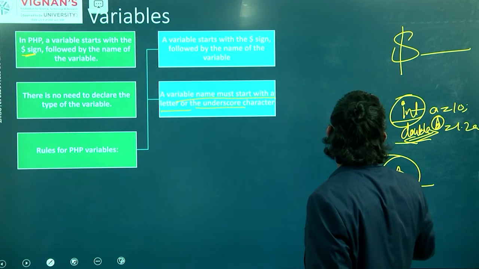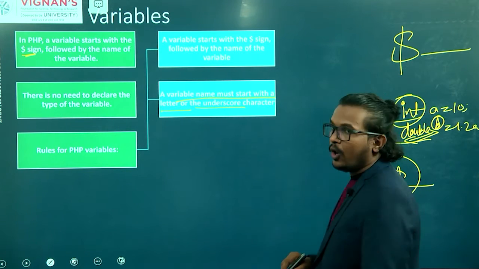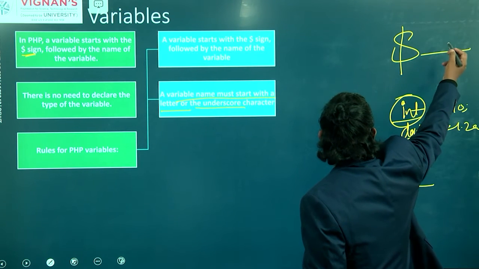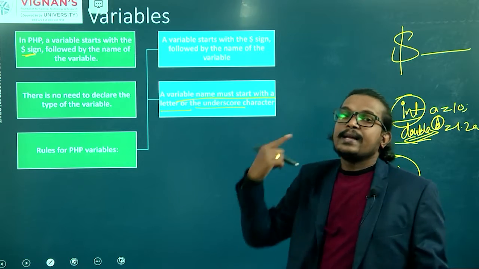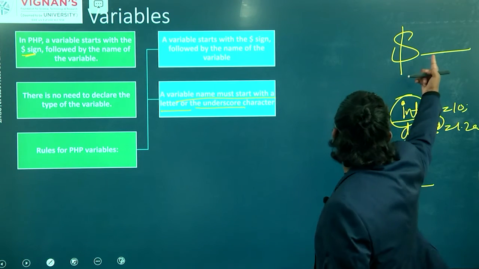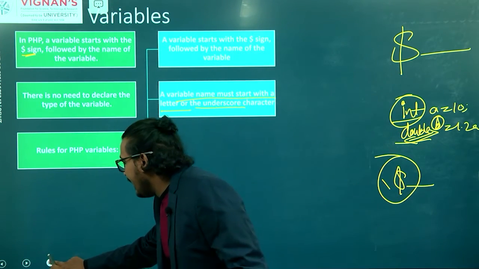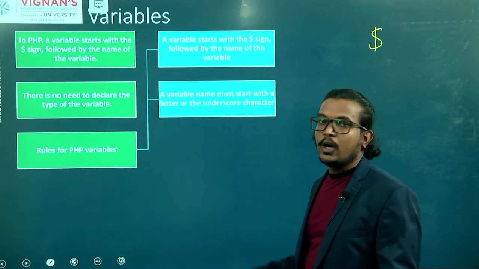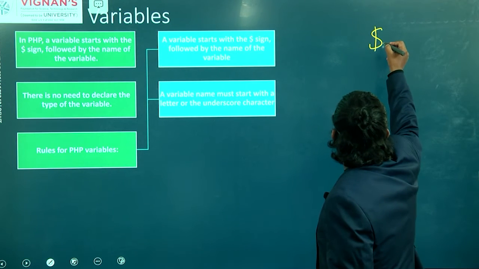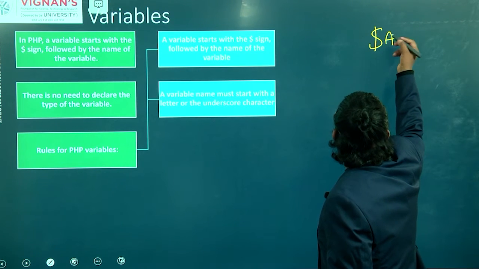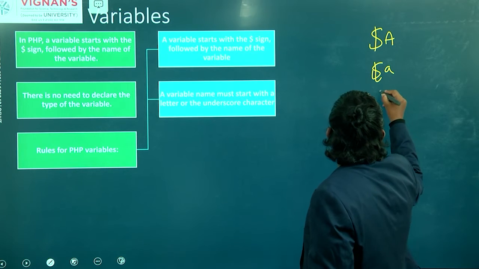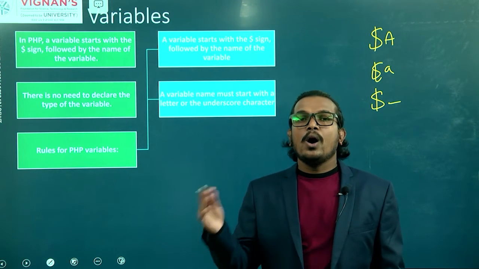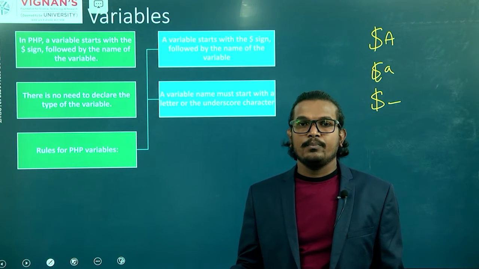After the dollar symbol, your variable name starts with one character, a capital letter or small letter, or an underscore symbol.